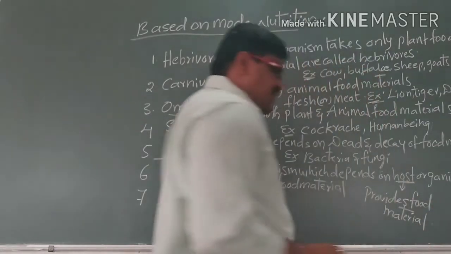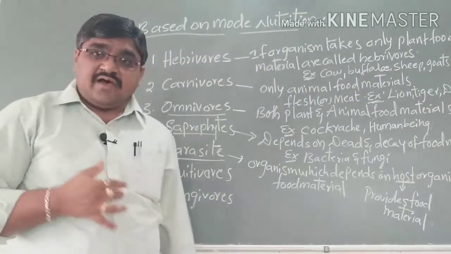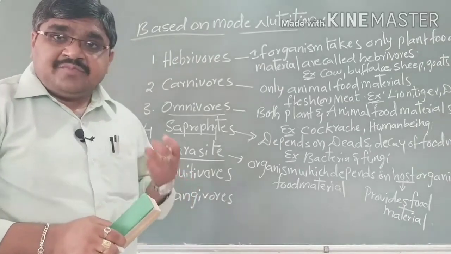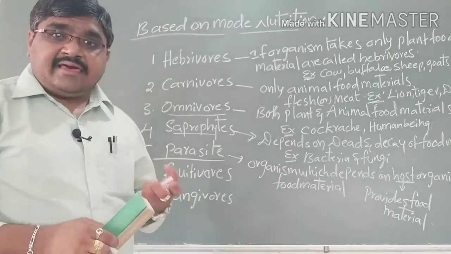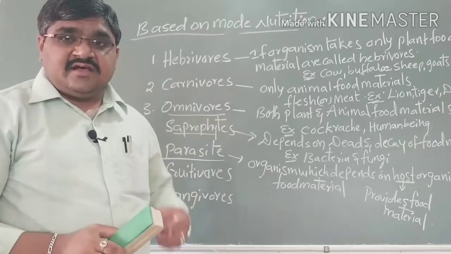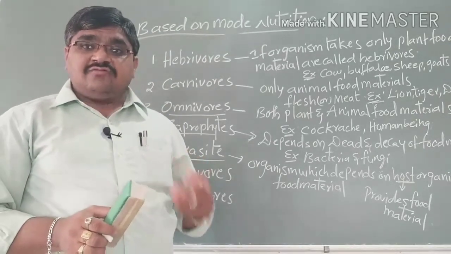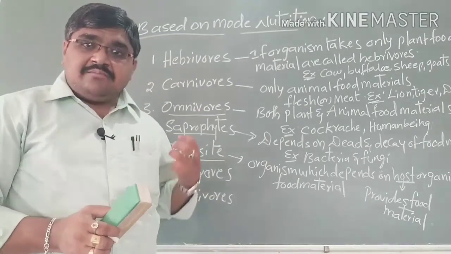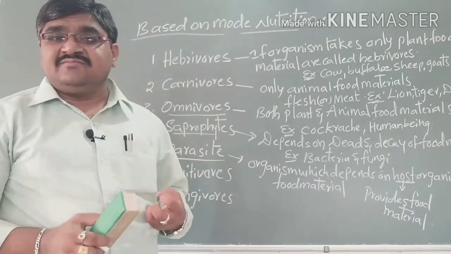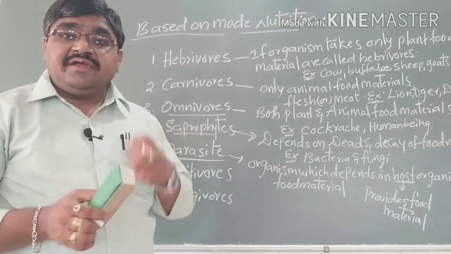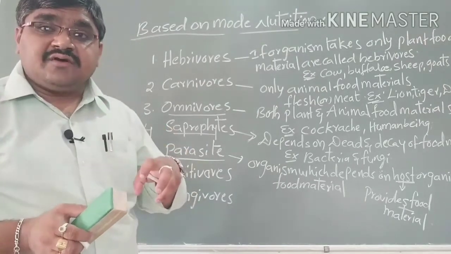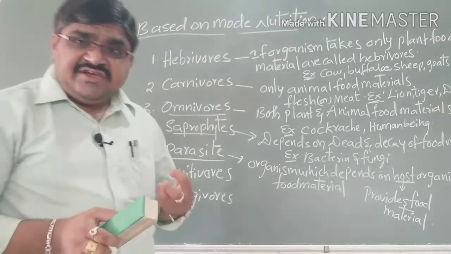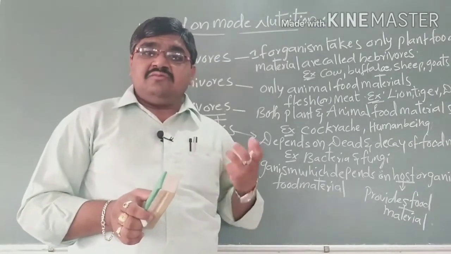So what is the host? The organism which provides food materials, we can call them a host. The best example we can take is in our own family, like parents and ourselves. The parents and the offspring, the young ones, are present in a family. Here parents are called host organisms, where they provide food materials for the parasites, that is, the young ones.